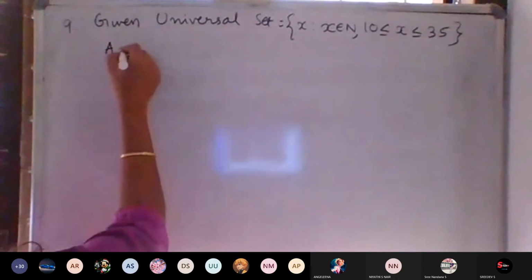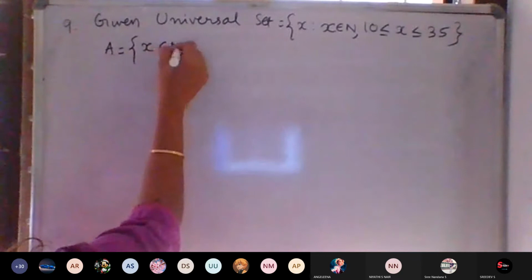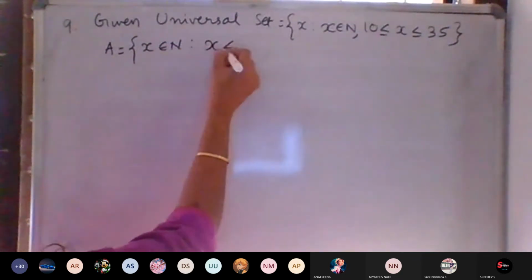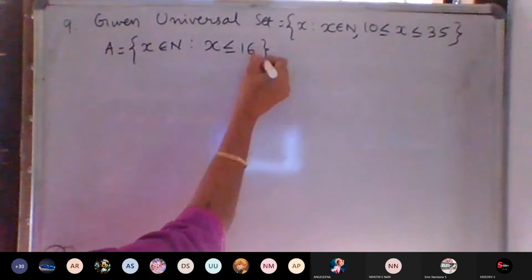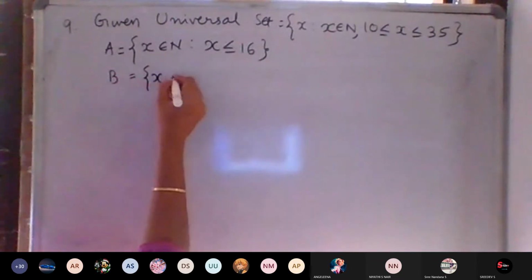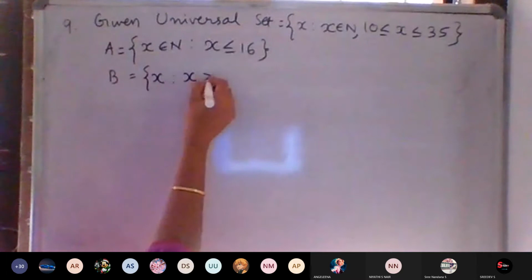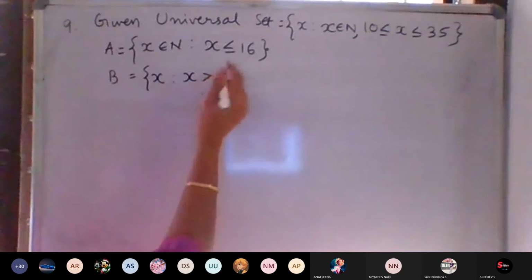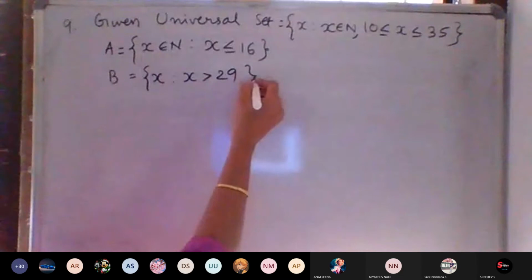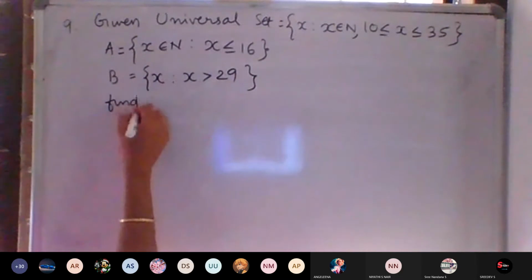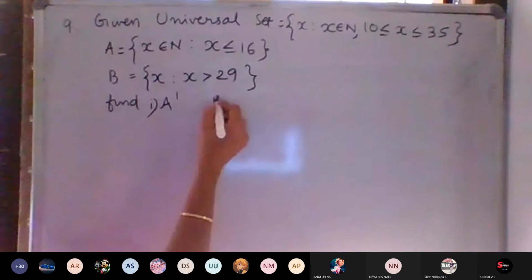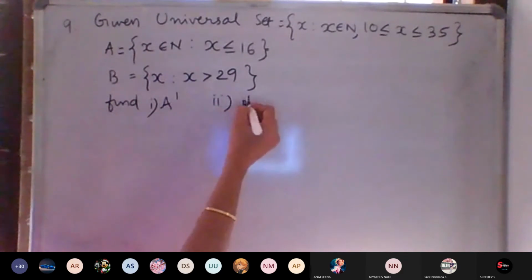A is given as the set of all x such that x belongs to N, that is x less than or equal to 16, and B is given as the set of all x such that x greater than 29 only, not equal to, greater than 29. Find A complement first, then second one is B complement.